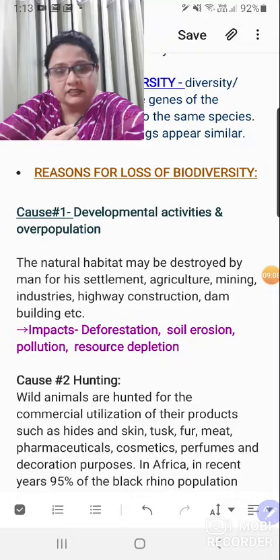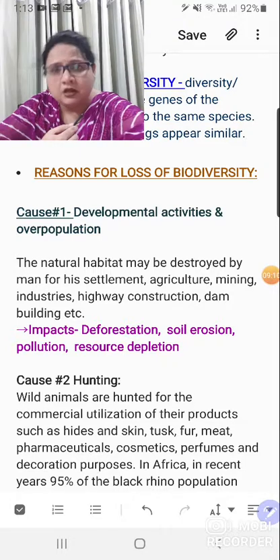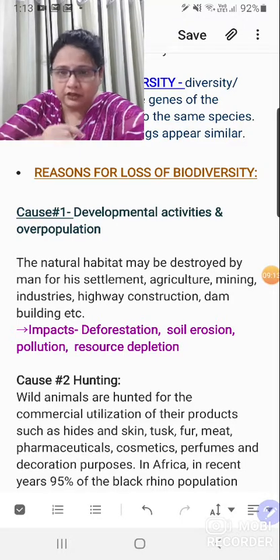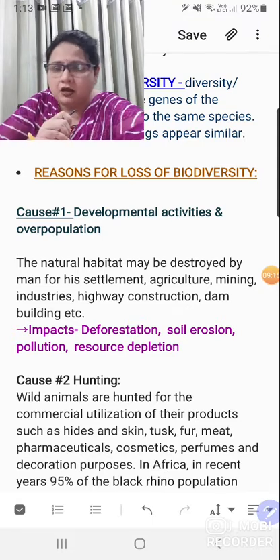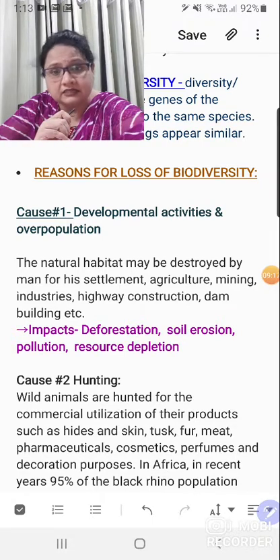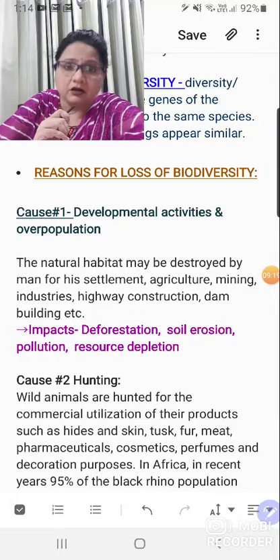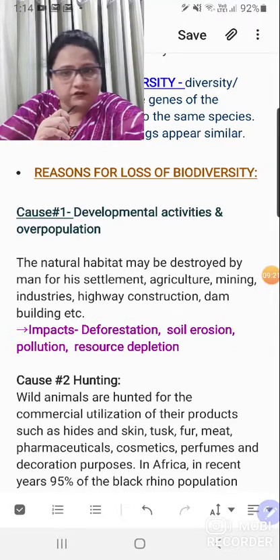The first one here is developmental activities and overpopulation. I'll be giving you the explanation in a nutshell. More is the population, higher is the demand. Higher is the demand, more will be the exploitation of resources.